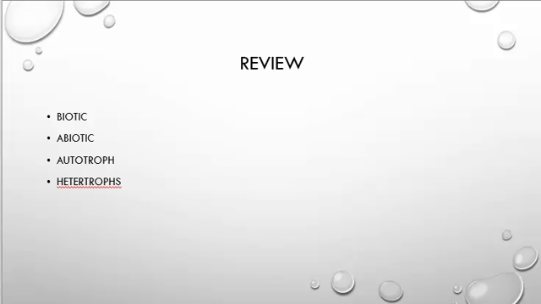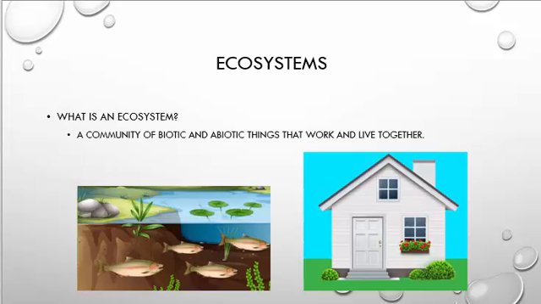Now let's look at autotrophs and heterotrophs. Autotrophs make up their own food, where heterotrophs have to go search for their own food. Knowing those words, we can now go into ecosystems. So, what is an ecosystem? An ecosystem is a community of all biotic and abiotic things that work together and live together.